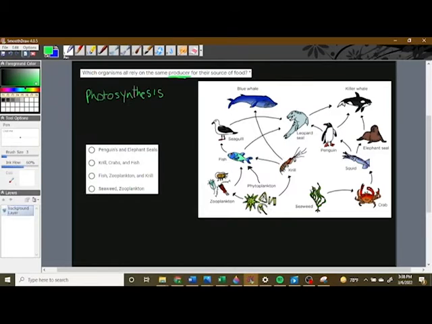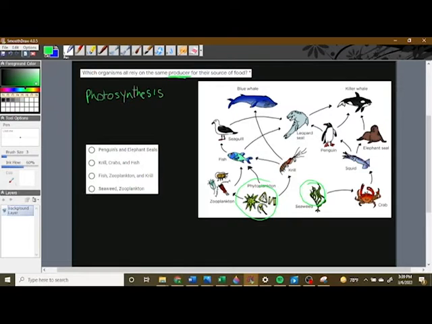And we can also tell which ones are producers by the fact that there's no arrows going to them. Remember, the arrows going to something means they are eating that, right? This arrow going from phytoplankton to the krill means it's going into the krill's mouth. The krill is eating this. And we see there's no arrows going to the phytoplankton or to the seaweed. So these must be the producers. Even if we had no idea what these things were, we would be able to figure out their producers.